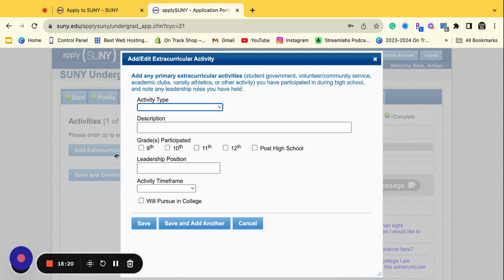With your activities, you want to make sure that you are capturing everything that you've done from ninth to 12th grade, right? Some people skip that and they only put for like the thing that they were doing this year. You want to use everything that you've participated in after school and Saturdays, if it was in your church, it was in your community, your place of worship, wherever it was.